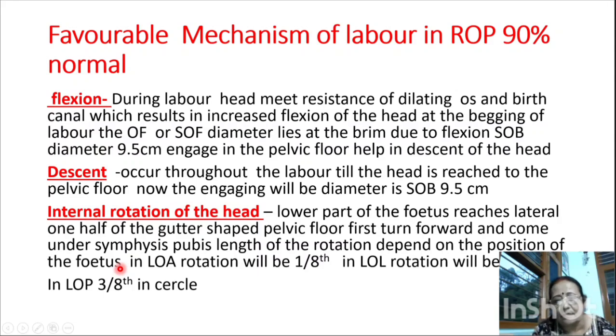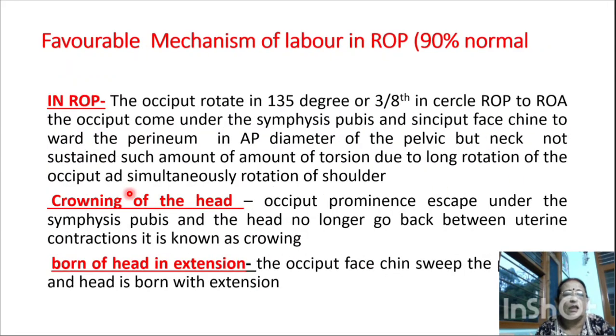Left occipital anterior, the rotation will be 1/8 of a circle. Left occipitolateral, the rotation will be 2/8 of a circle, and left occipital posterior, the rotation will be 3/8 of a circle. It is the same toward the right side. But in ROP, the rotation will be 3/8 of a circle because it is right occipito-posterior. In case of right occipito-posterior, the occiput rotates 135 degrees or 3/8 of a circle from right occipito-posterior to right occipito-anterior. The occiput comes under the symphysis pubis and the sinciput faces toward the perineum.